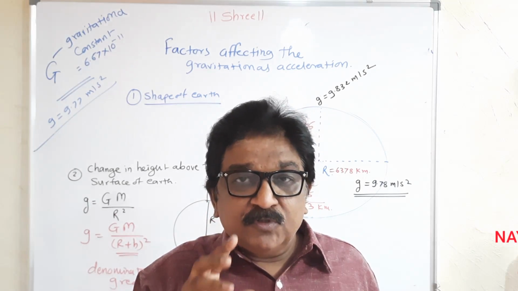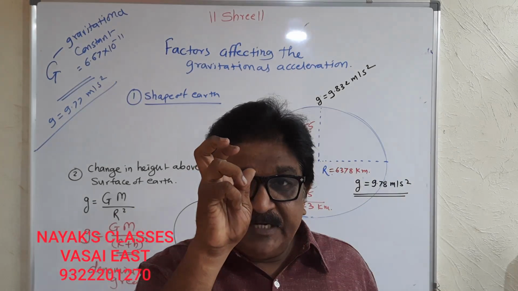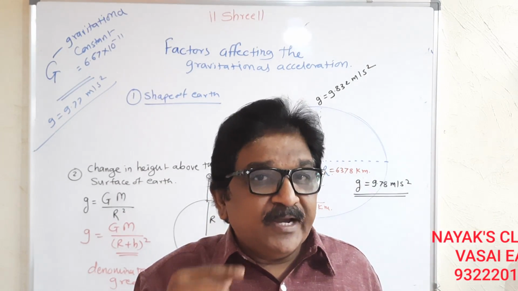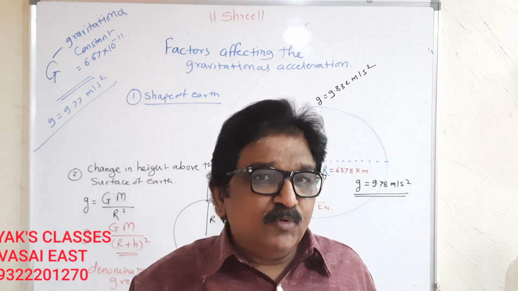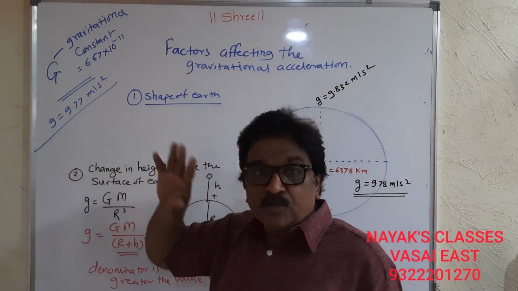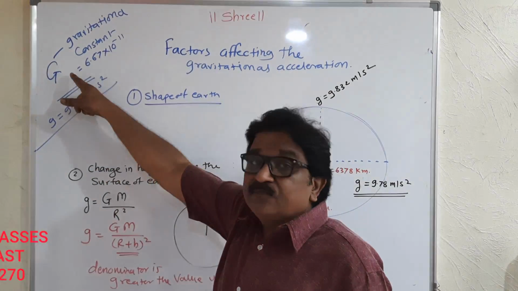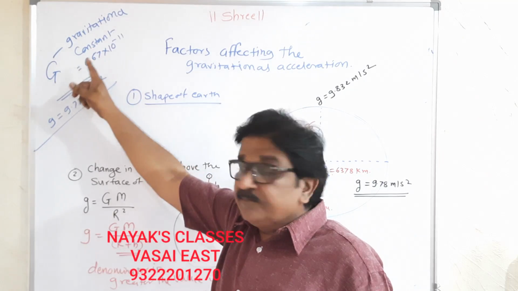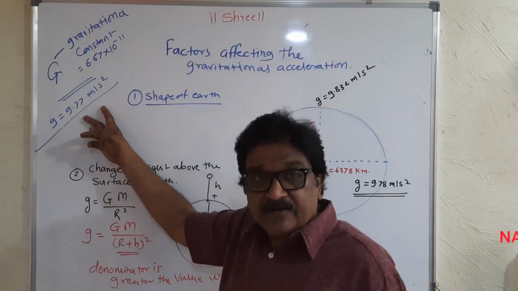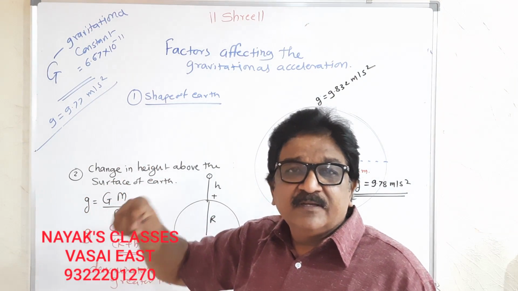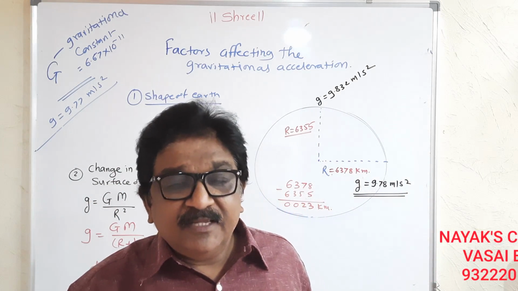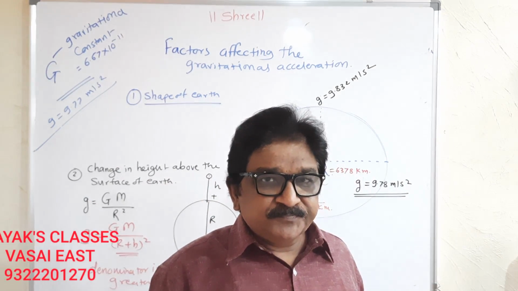The force because of which the object is pulled down at increasing speed. Why does that speed increase? Because of the pull of the earth. So this G and this g are totally different. This is the formula constant G. This is g, acceleration due to gravity, and its standard value is 9.77 meter per second square. So this acceleration due to gravity is changing on the earth.